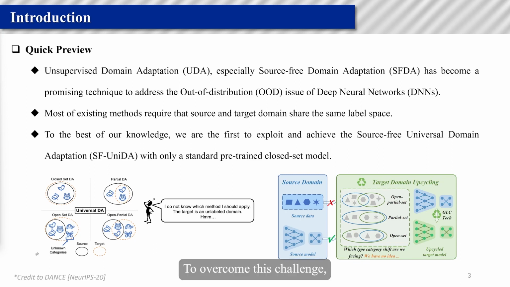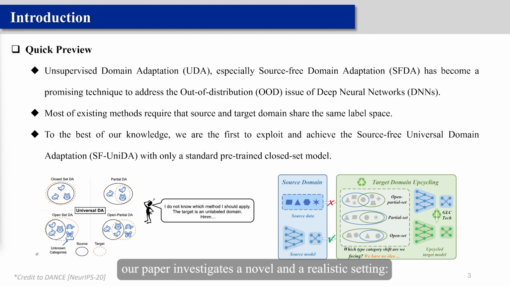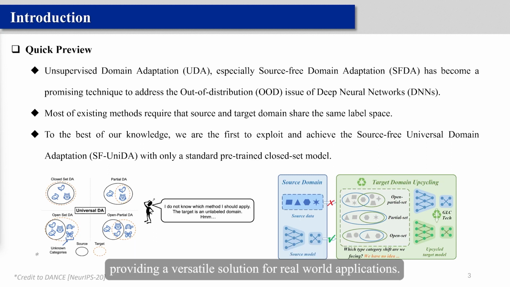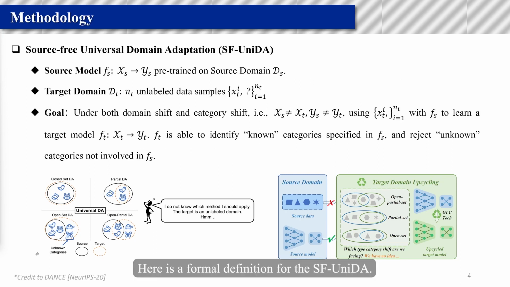To overcome this challenge, our paper investigates a novel and realistic setting, source-free universal domain adaptation (SFUniDA). It enables model adaptation in the presence of both domain and category shift, providing a versatile solution for real-world applications. Here is the formal definition for the SFUniDA.